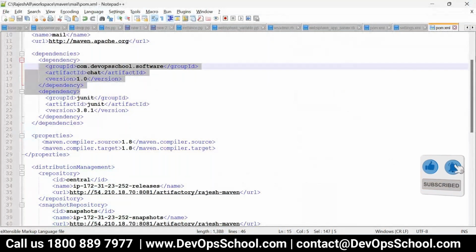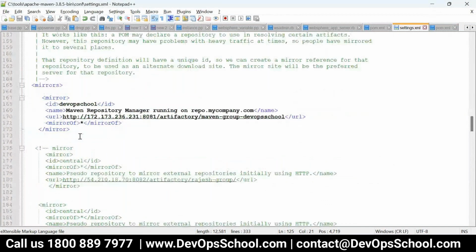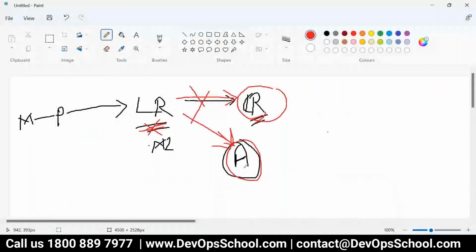And the second thing we did, we added the mirror element. So Maven will not go to the central, but rather it will go to Artifactory. That's all we did, and after that, we started using this. So did you understand how to download and how to upload all of the Artifactory packages using Maven? All of you?